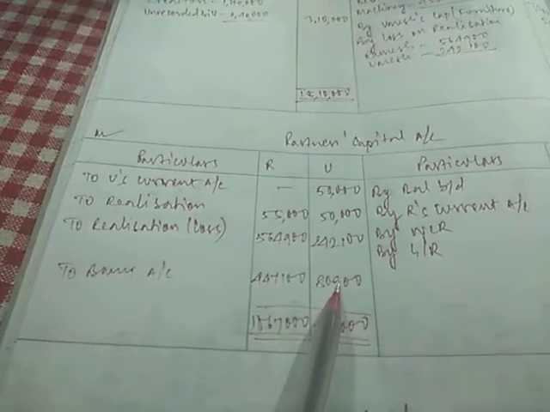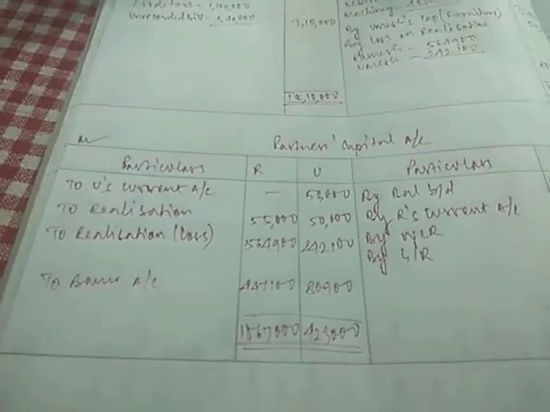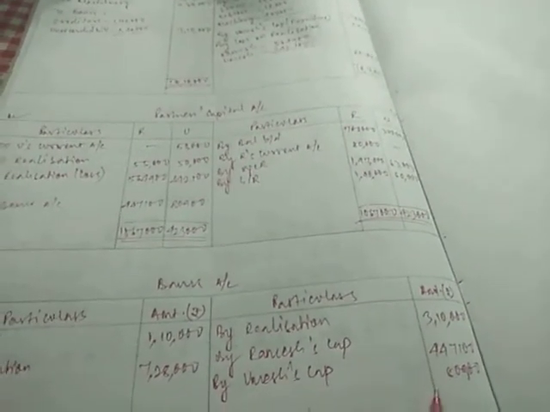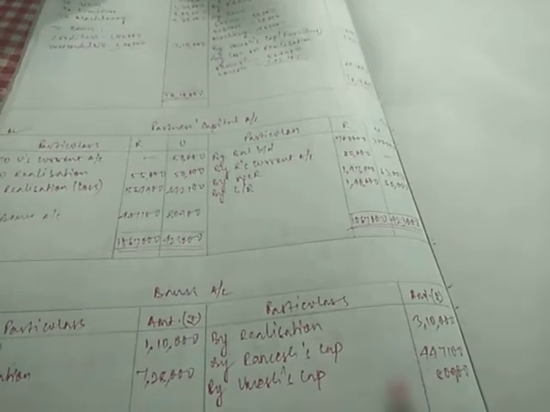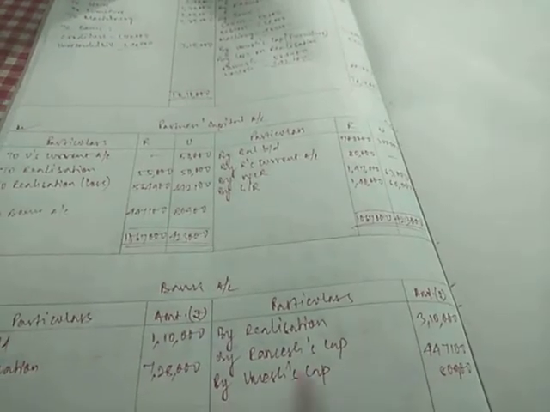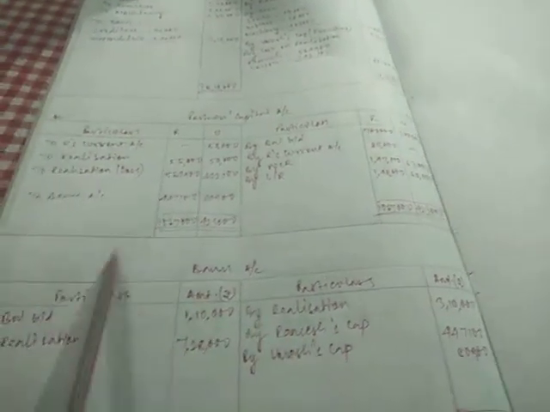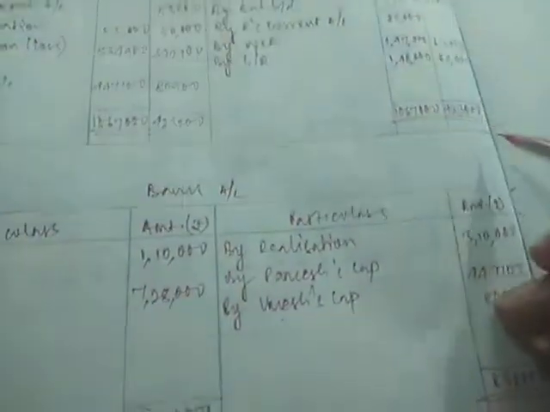This balance will be transferred to the bank account by Ramesh capital and by Umesh capital. 4,47,100 and 80,900. This is the balance of Ramesh capital and Umesh capital that is transferred to the bank account. This bank account also you can write debit and credit, although I have not written, but you can write debit and credit.